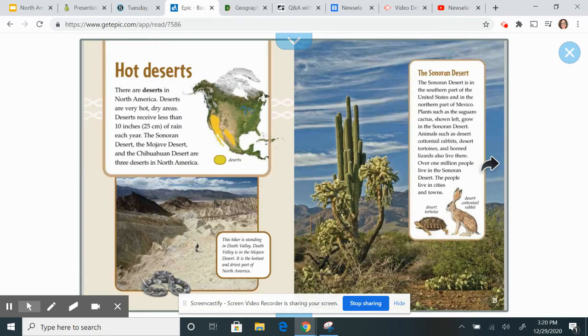Hot deserts. There are deserts in North America. Deserts are very hot, dry areas. Deserts receive less than 10 inches of rain each year. The Sonoran Desert, the Mojave Desert, and the Chihuahuan Desert are 3 deserts in North America. Here's a definition and a description of the Sonoran Desert.